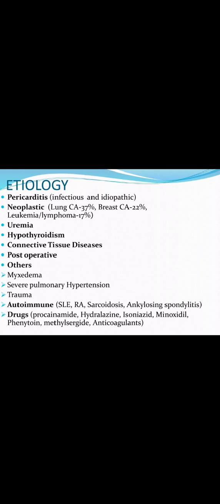Next, we can see the etiology or causes of pericardial effusion. The most important cause of pericardial effusion is pericarditis, which may be due to infectious or idiopathic causes. Idiopathic means unknown cause. Then next cause is neoplastic. It may be due to 37% of lung cancer, 22% of breast cancer, or else 17% of leukemia or lymphoma that may cause this particular condition.